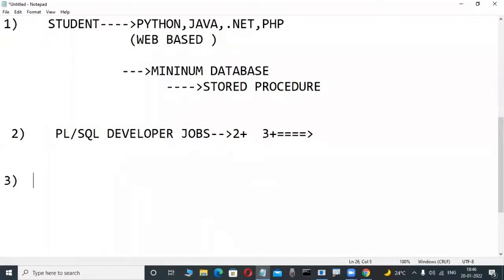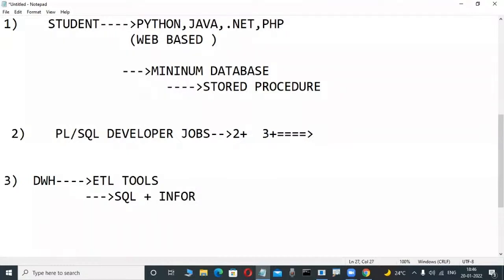Another type of persons: nowadays some persons do not have very good coding knowledge, maybe non-technical persons who want to move into software. In that case, one type of job is data warehousing technologies. There are ETL programmers and reporting programmers. ETL means extraction, transformation, and loading tools. These persons need a little bit of SQL knowledge, PLSQL is not required. Having that idea, they learn the tools in institutes also.